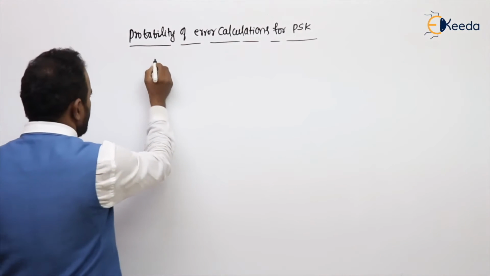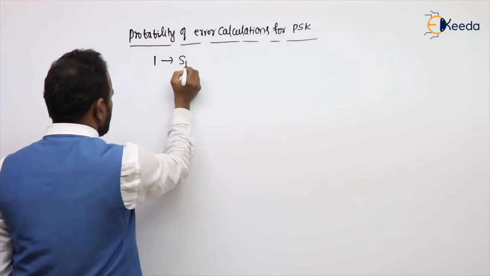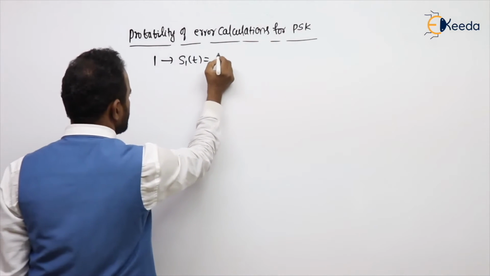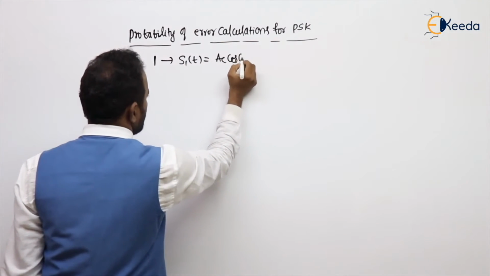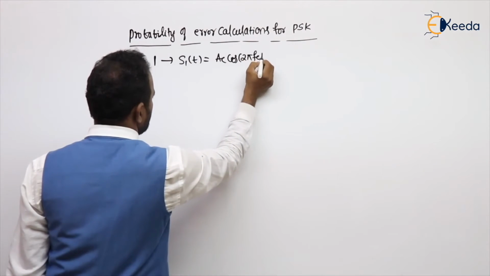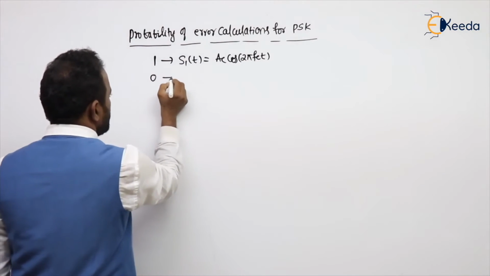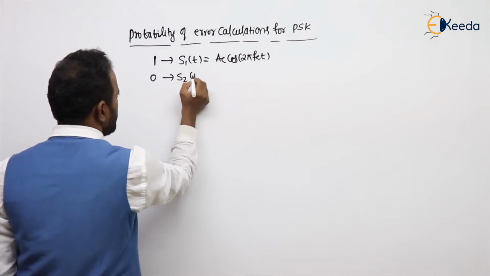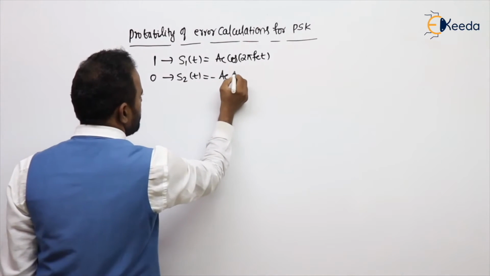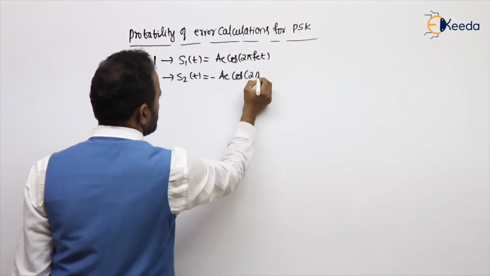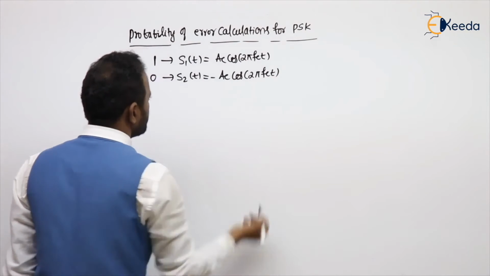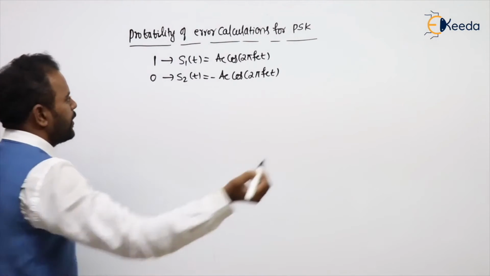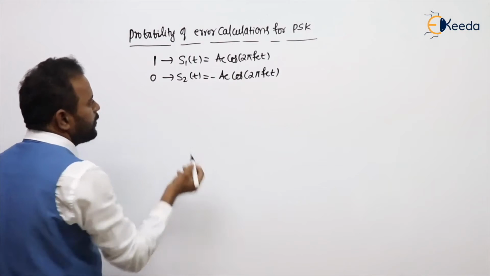In PSK, corresponding to binary 1, we transmit s1. What is s1(t)? s1(t) is Ac cos 2 pi fc t. Corresponding to 0, s2(t) is nothing but minus Ac cos 2 pi fc t. Then follow: calculate the difference signal energy.